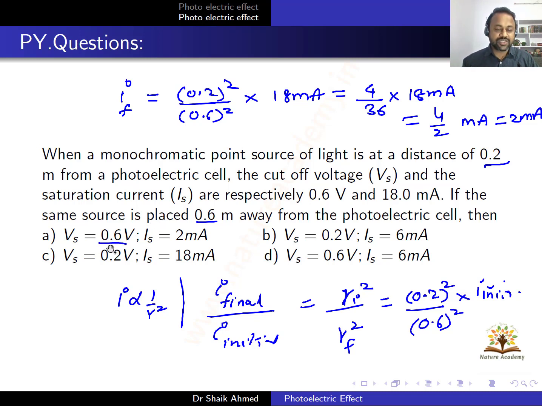There will not be any change in the stopping potential. There will not be any change in the cutoff voltage. And the current value is reduced to 2 milliamperes. So option A is the correct option.